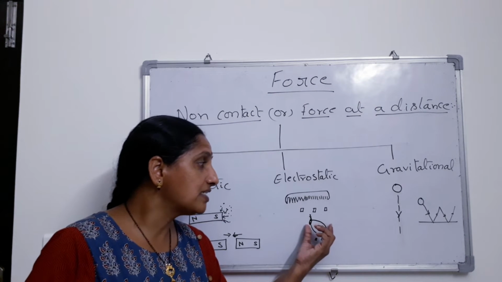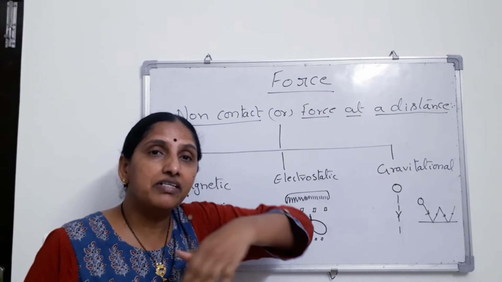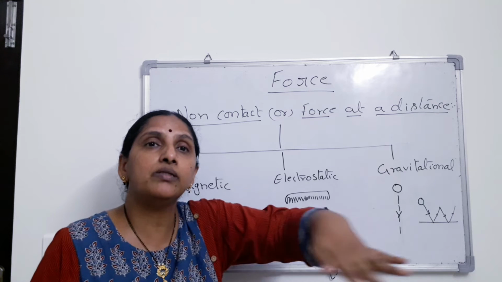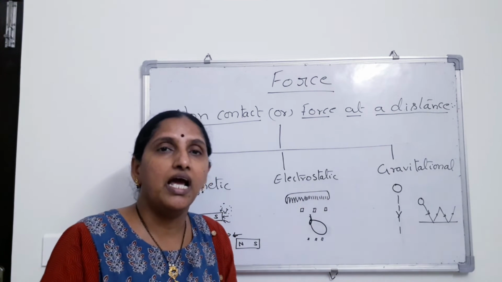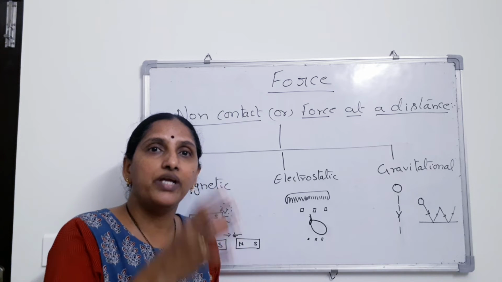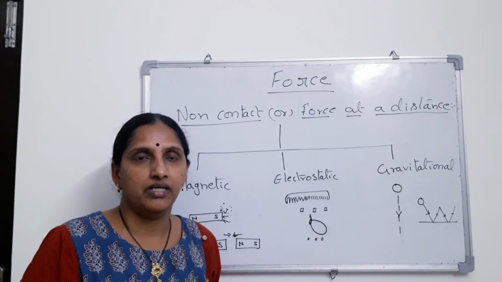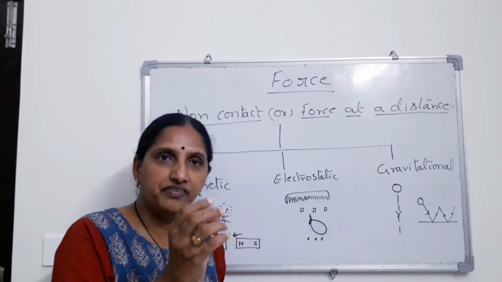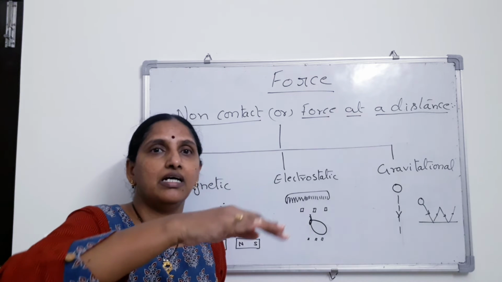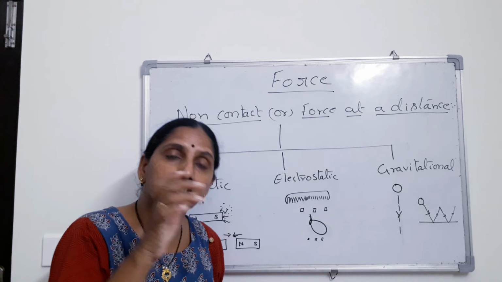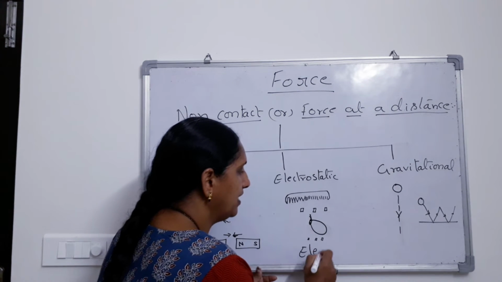That means the charge which is present at a particular point will have its field around it. What is meant by that field? The vicinity or the space around the charge where the effect of the charge is felt. I repeat this. What is a field? A field is the vicinity or the space around the charge where its effect is felt. So that is called the electric field.